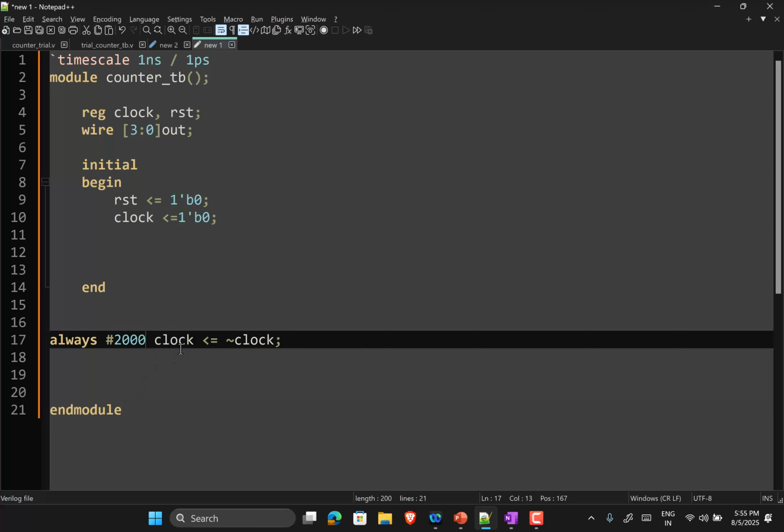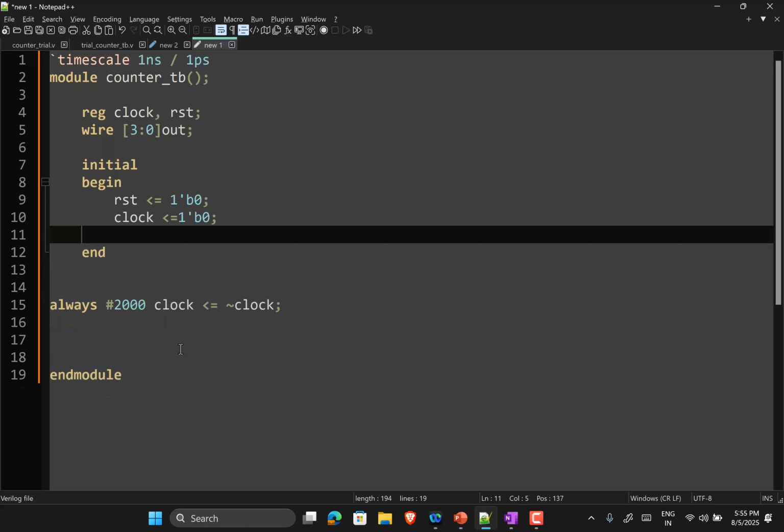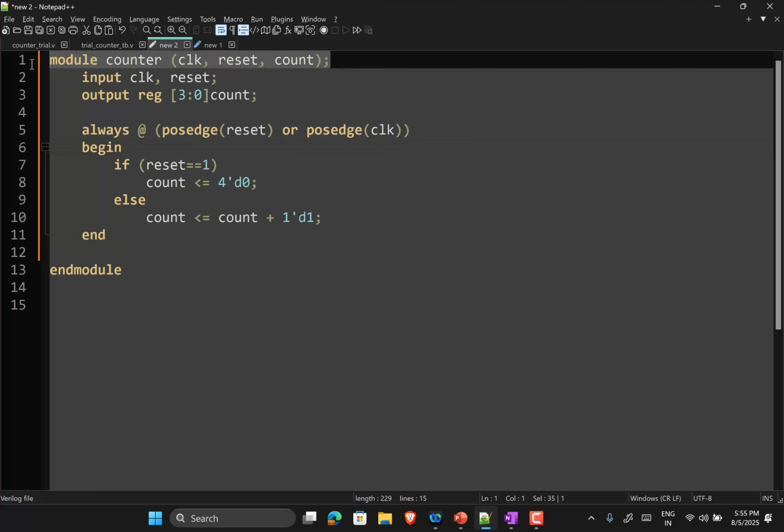Okay, so I have now created the clock. I have assigned the initial values for reset and clock. What else do I need to do? What is missing in this code? Right, I didn't connect the counter here. So to connect the counter, the easiest way is to simply copy the statement.